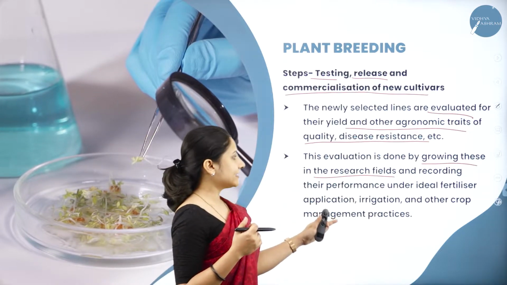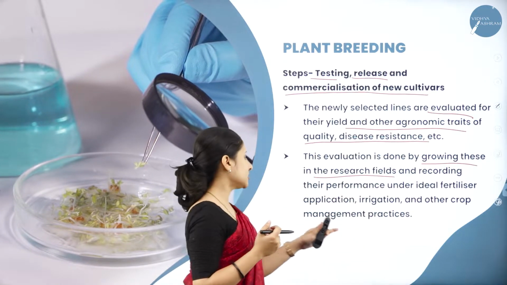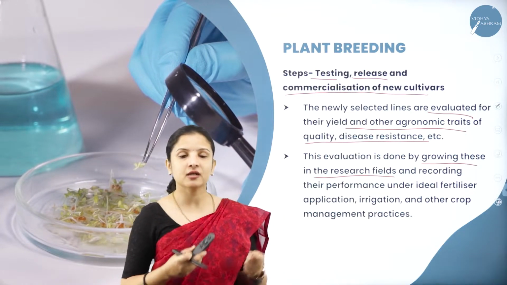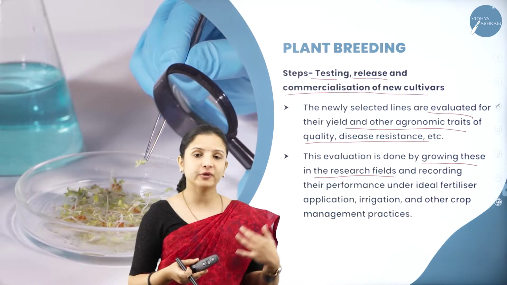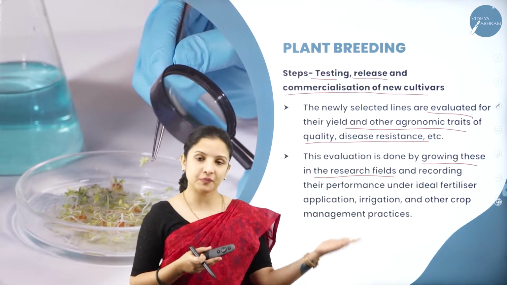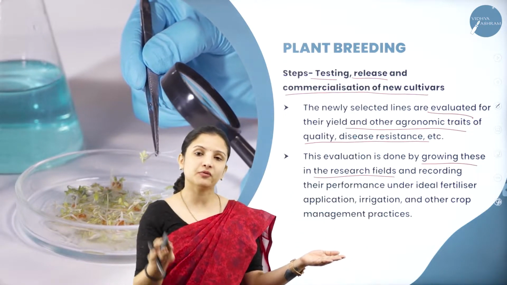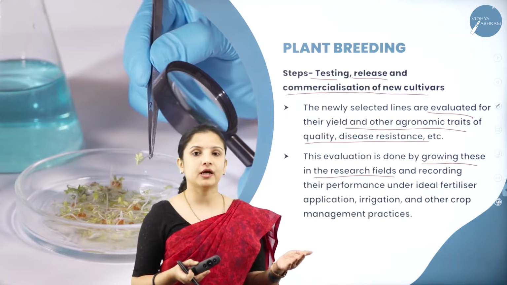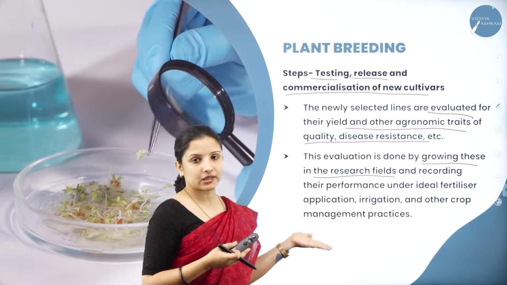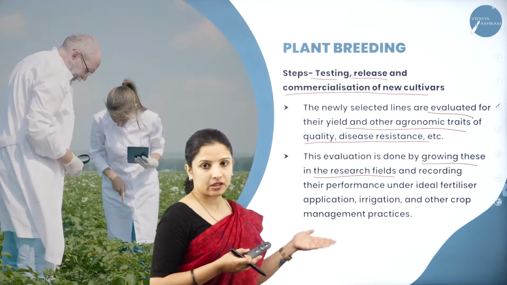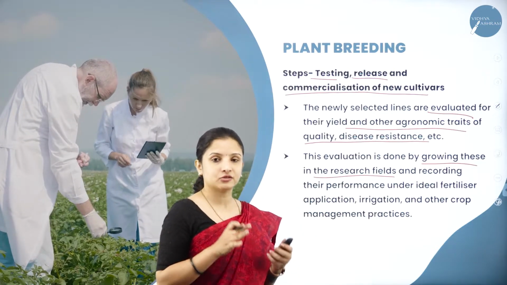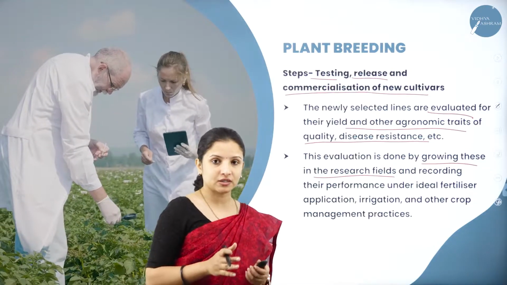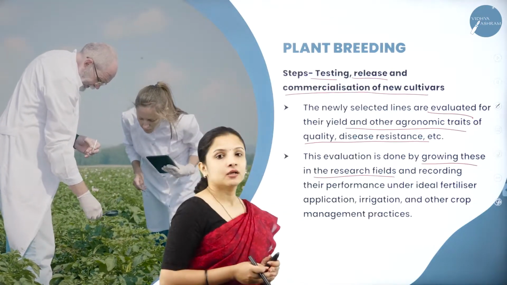And fertilizers, nutrients, irrigation, and other crop management practices such as weeding, everything should be taken care of, because that is a new variety of plant that has been produced. So what type of fertilizer should be added to that? How much water should be given to that? And what are the cultural practices that can be followed for that particular variety? All that testing has to be done, and if that testing proves positive, then it can be commercialized.